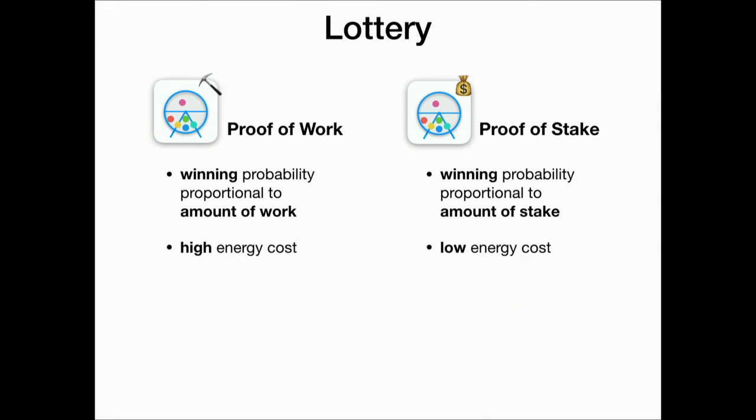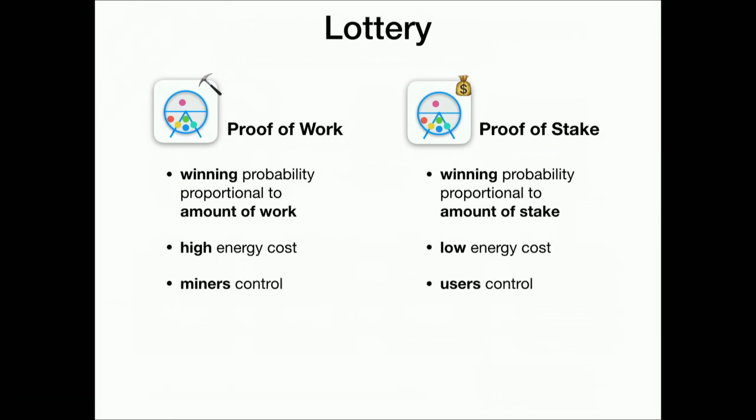This, of course, has some impact on the energy cost. So if you need to invest work to win the lottery, then obviously that will result in a high energy consumption, so not so green. On the other hand, we have proof of stake, where essentially all the energy cost is like, I need to check, oh, I won the lottery, and someone else who sees the block needs to verify that I actually won.